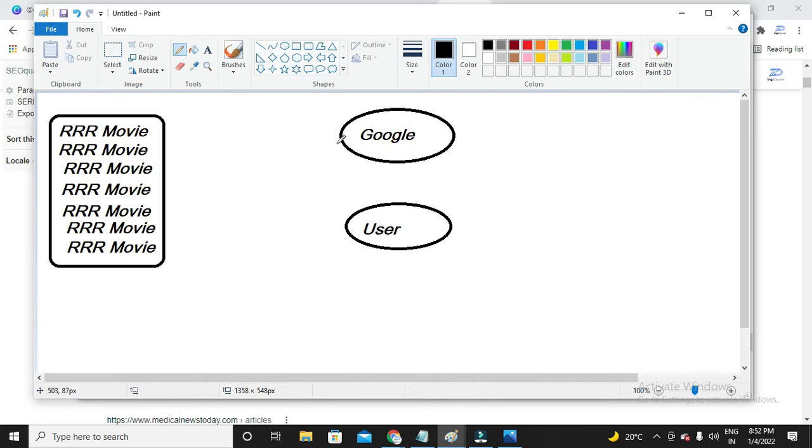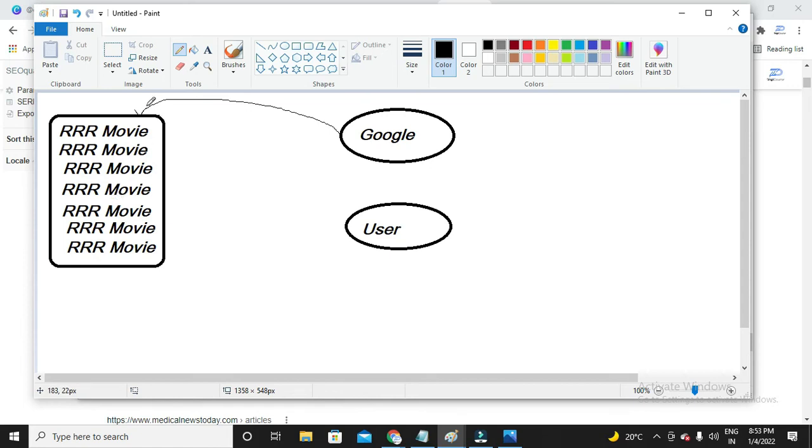So what will Google do when Google visits his site for crawling? Google will notice that his website consists of the triple R movie keyword repeated. So what will Google think? Google is just a machine, guys. It is not a human being to understand the meaning. Google works according to the algorithms it has set up. That's it.